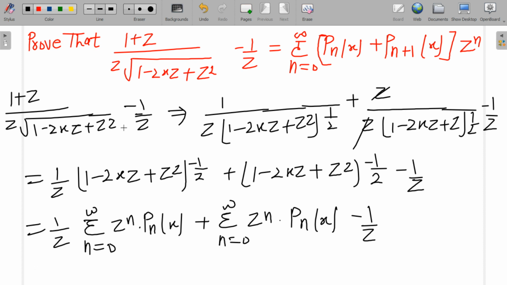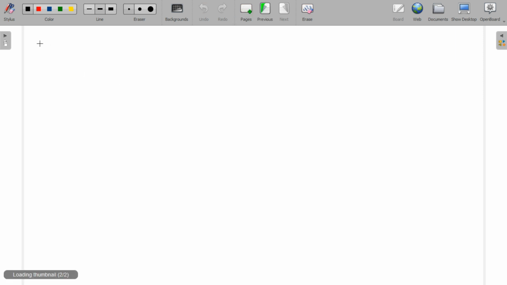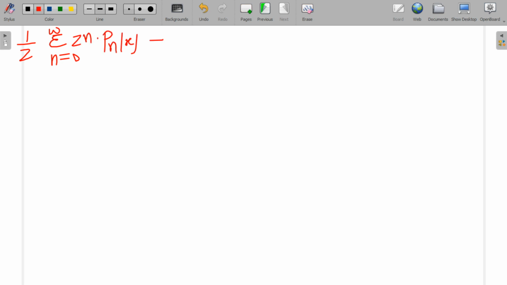This can be written as, I am writing on the next page, 1 upon z summation n equals 0 to infinity z to the power n into Pn(x), plus summation n equals 0 to infinity z to the power n into Pn(x), minus 1 upon z.